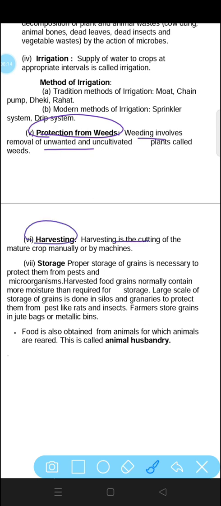After that comes harvesting. Harvesting is the cutting of mature crop manually or by machines. Generally, in our country, most of the harvesting is done manually, by hand, or sometimes at large scale machines are used.